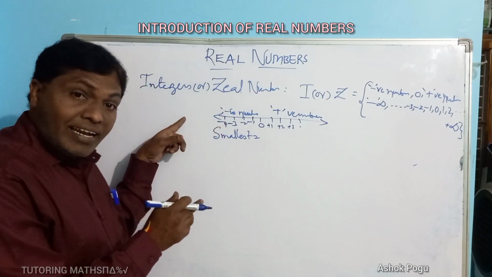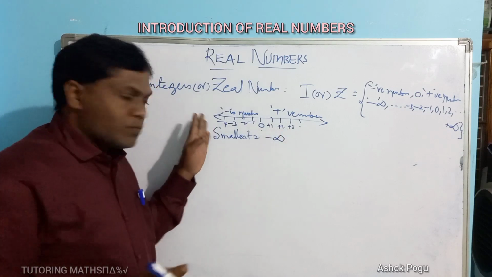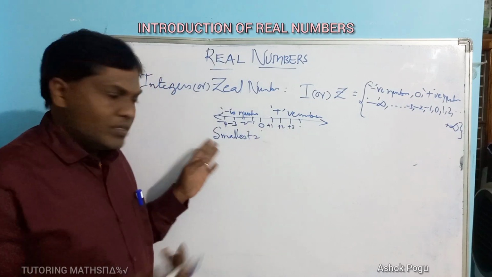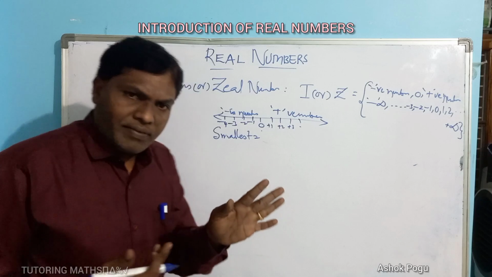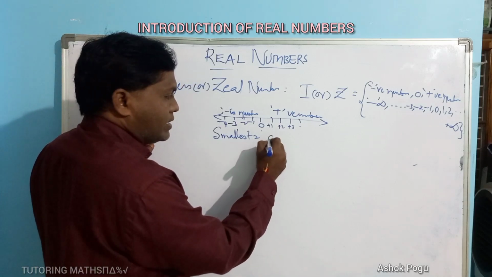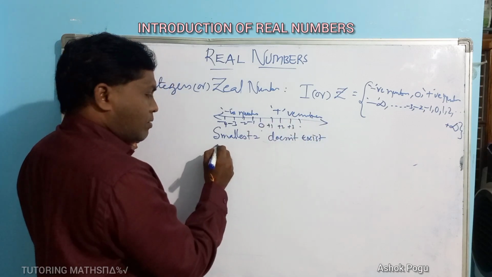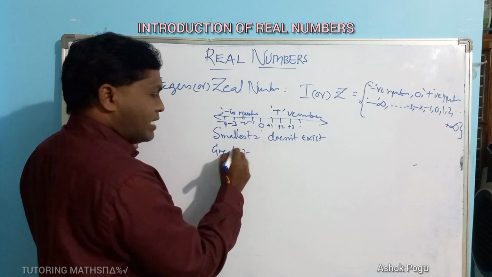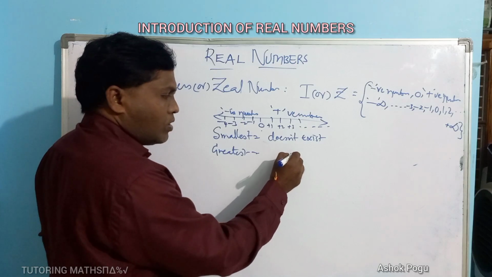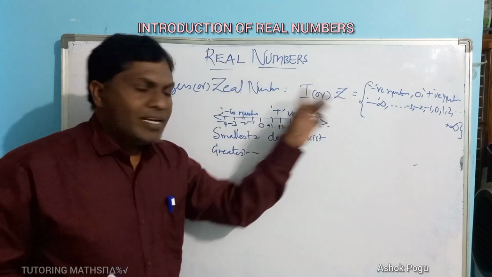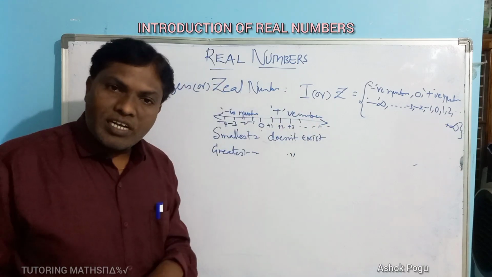So what is the smallest then? Minus infinity. We cannot say. Can you say what the smallest number is? We cannot say; it does not exist. And what is the greatest integer? Even the greatest integer you cannot say. That also doesn't exist. There is no smallest integer, and you cannot say the greatest integer either.